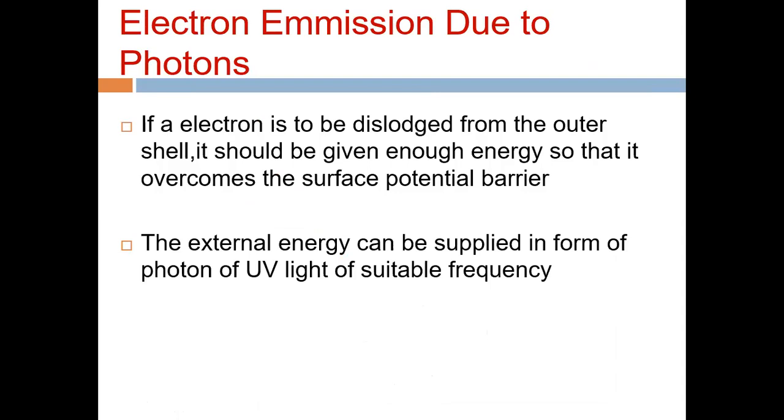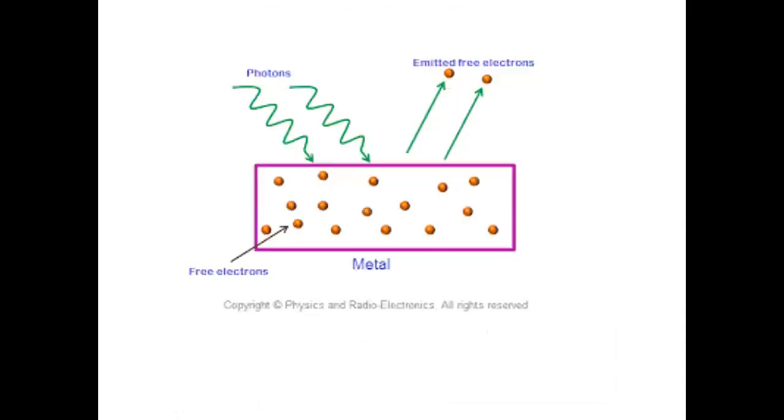The second method is electron emission due to photons. The photons come from ultraviolet light of suitable frequency. If the electron is to be dislodged from the outer shell, it should be given enough energy so that it overcomes the surface potential barrier. It means the surface potential barrier that restricts the electrons from being released should be overcome.